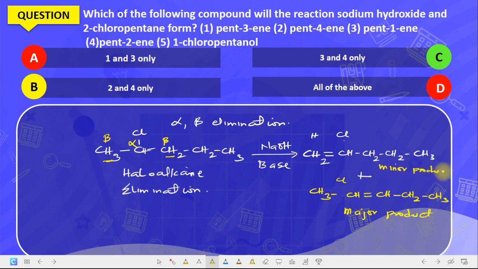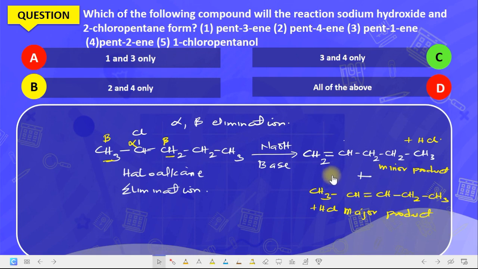Now what are the names of these products that are formed? Of course, you know this H plus this Cl will react to form what? HCl as byproduct. Same thing applicable here. They will react to form what? HCl as byproduct. So if I remove this from here, there's no longer this here again. So it forms HCl as byproduct. Are we getting it? Byproduct of the reaction.